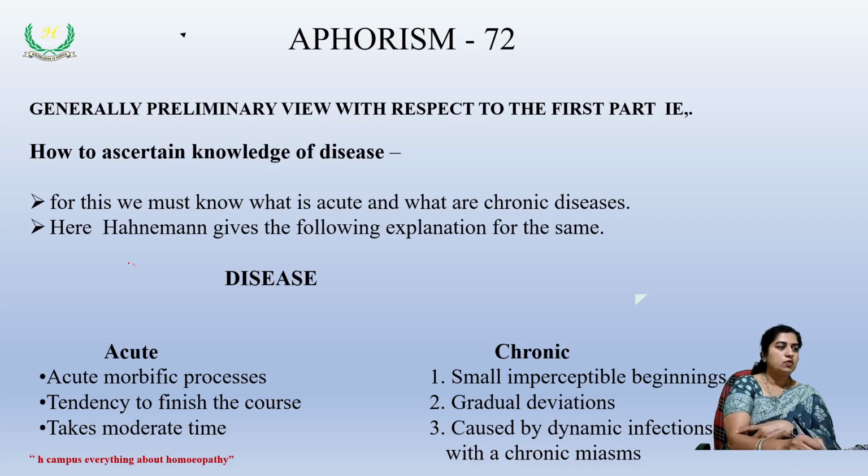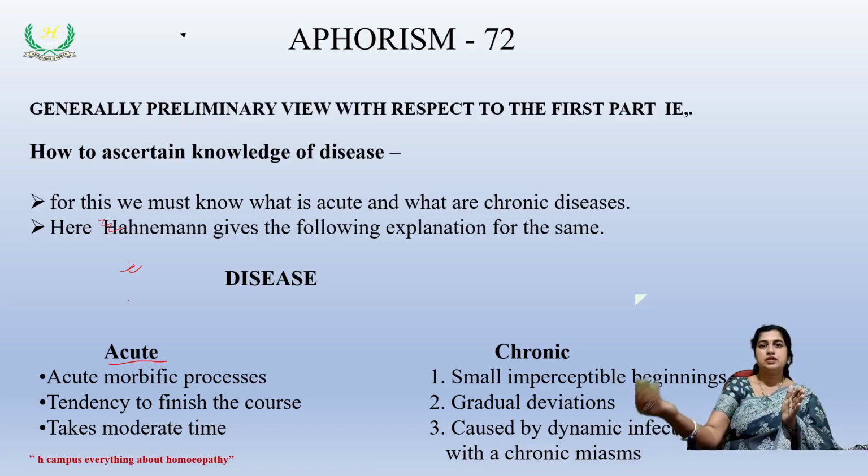So let's see what we mean by acute disease. Acute diseases have an acute morbific process. For example, there's an inflammation. What we see runs in a particular way in almost all individuals. It gets reddened initially, there's a lot of pain, then that goes into a suppurative phase, and then it goes into a healing phase. So there is a particular morbific process, and usually it will be of short duration.